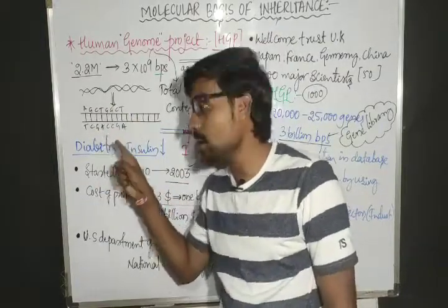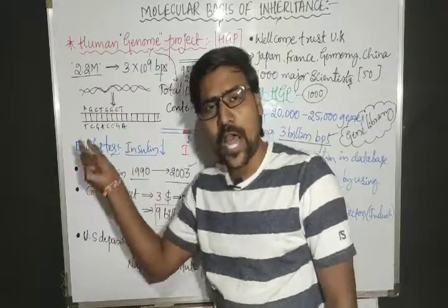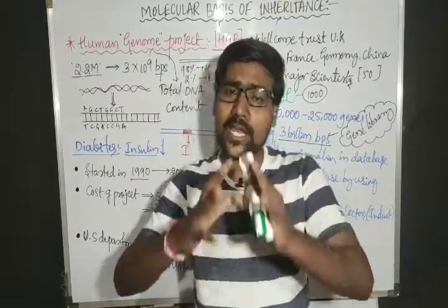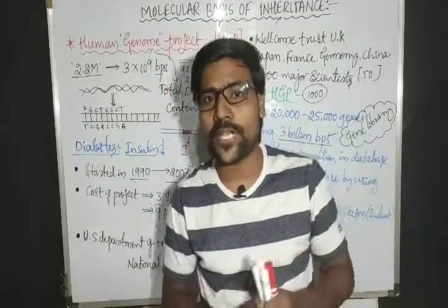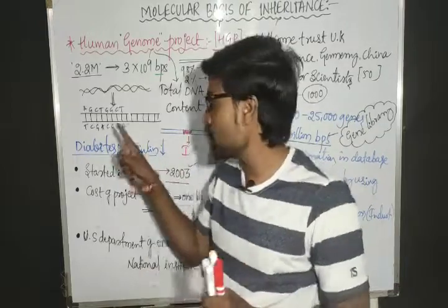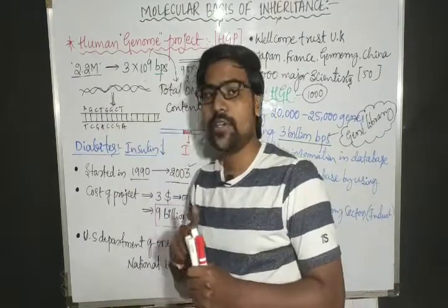If the company gets the insulin gene sequence, automatically the company can prepare the artificial insulin gene and produce insulin in huge quantity by using bacteria. But first the company should come to know the sequence of the insulin gene.